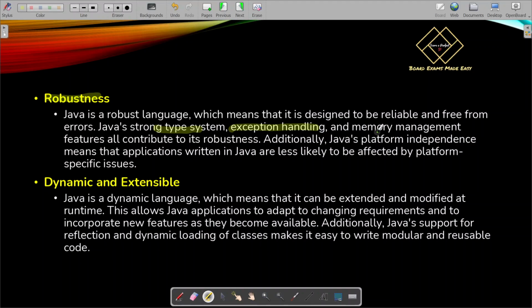And also memory management features. I have already discussed that Java has a garbage collector. Suppose you have declared 100 variables and you are using only two of them, and the other 98 variables are not being utilized by your program. So what happens? Will the memory space get occupied by all of those? No, the garbage collector will free the memory space and help some other process occupy the memory, so that your program does not get slow, or your system does not get slow.